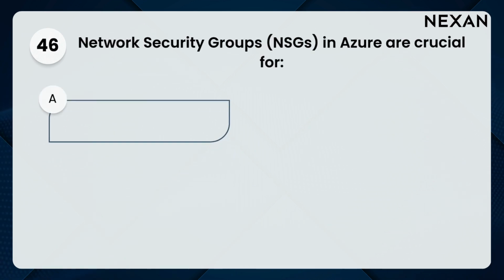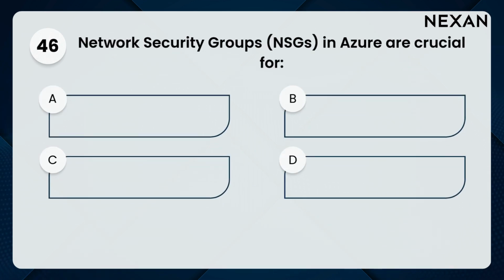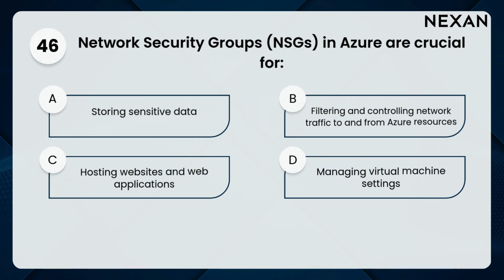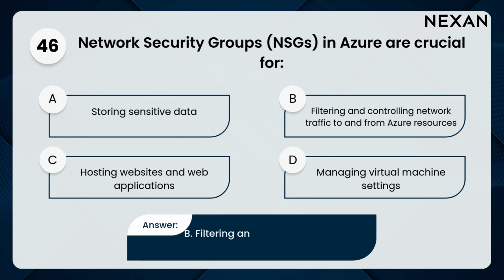46. Network security groups, NSGs, in Azure are crucial for A. Storing sensitive data. B. Filtering and controlling network traffic to and from Azure resources. C. Hosting websites and web applications. D. Managing virtual machine settings. Answer. B. Filtering and controlling network traffic to and from Azure resources.